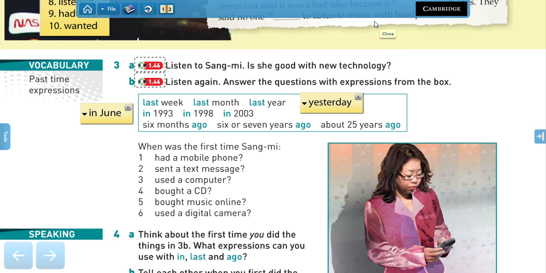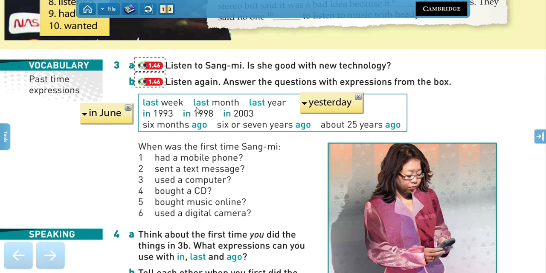Okay, so if you need to listen again, you can go back in the video and listen again. So, when was the first time, Sangmi? First, is she good with technology? No, right? She said that she isn't very good with technology. So that means that she has problems, maybe using her phone or her computer, or she's not very active in buying the new stuff. Now, when was the first time Sangmi had a mobile phone? That was in 1998.